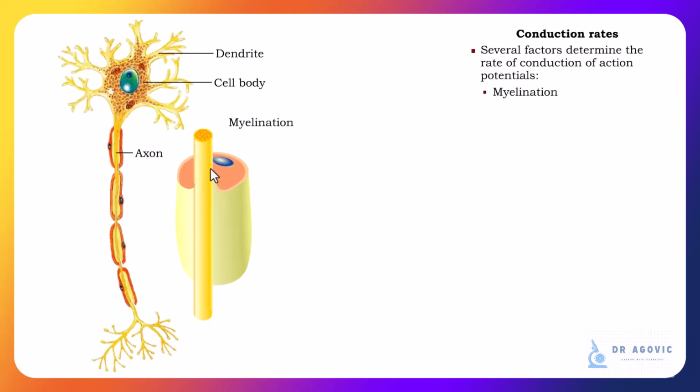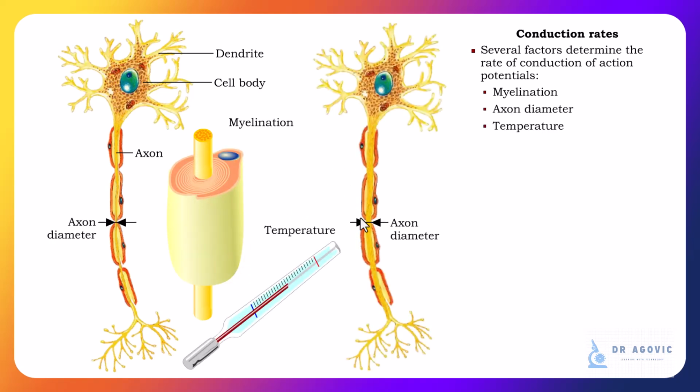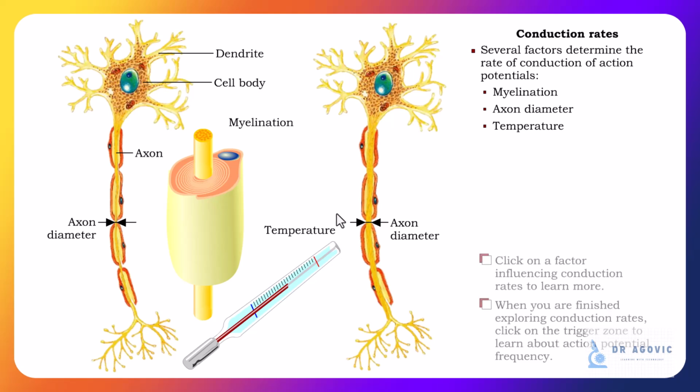Myelination, axon diameter, and temperature all have an effect on conduction of an electrical impulse. Let's explore each one of these.